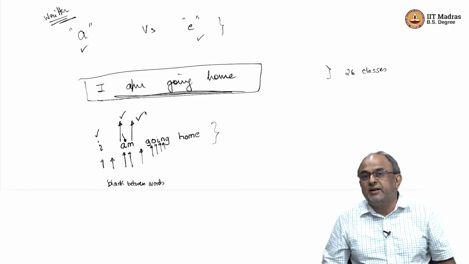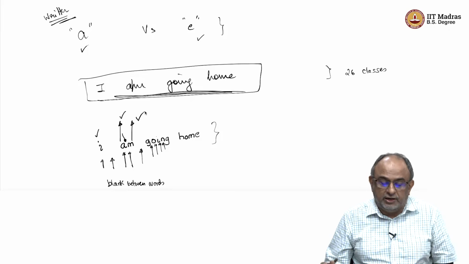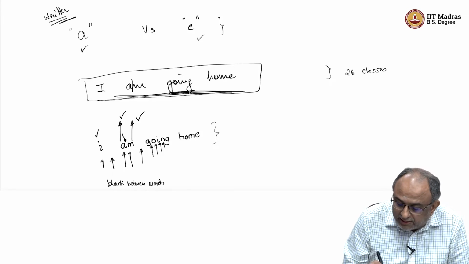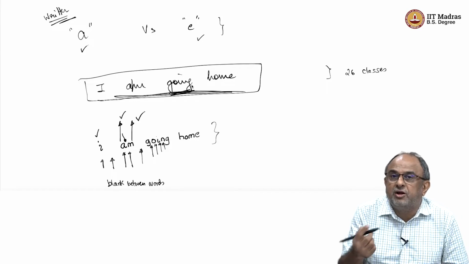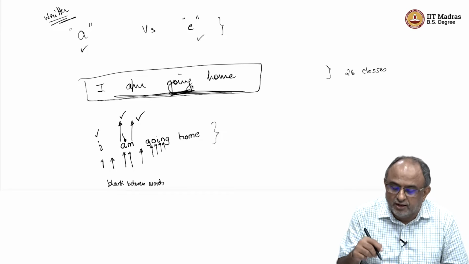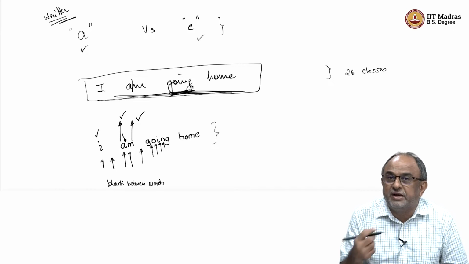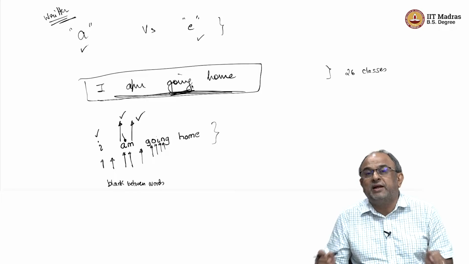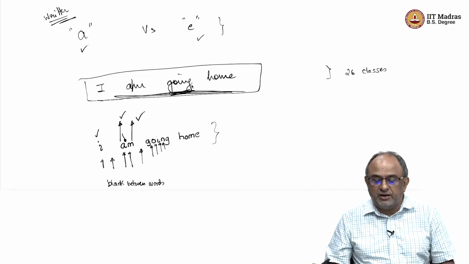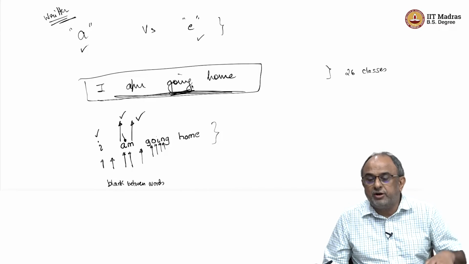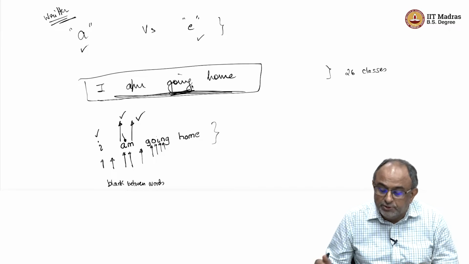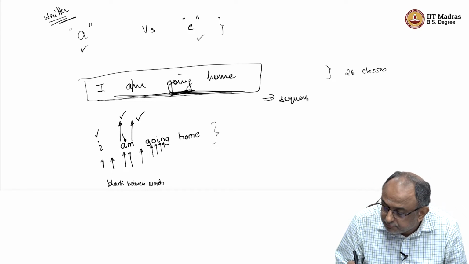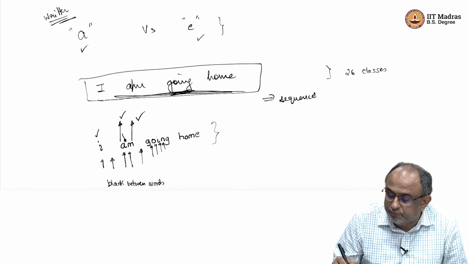But in handwriting recognition, that is not at all clear. I am not clear if this is one character. Where did one character end? I don't know. Where did the next character start? Is there one character, two characters, five characters? It is not easy to automatically distinguish the characters, and therefore it is a much more difficult problem. So this is called a sequence problem.